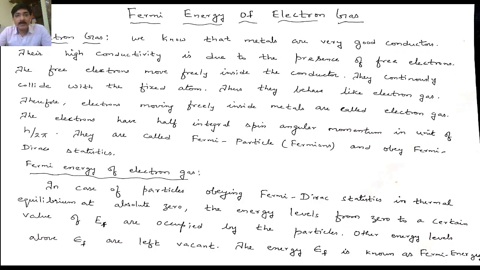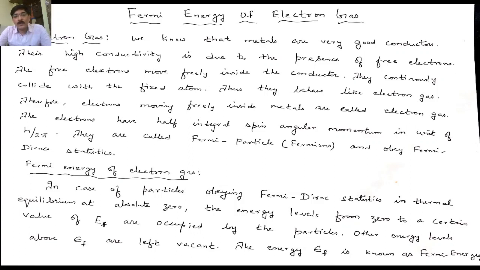and they will be colliding with the fixed atoms. Why? Because we know the lattice: in the lattice, the atoms will be fixed, but the electrons will be moving freely. So these electrons will behave as an electron gas. Therefore the electrons moving freely inside the metals are known as electron gas.